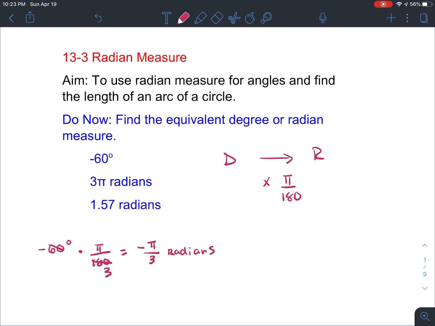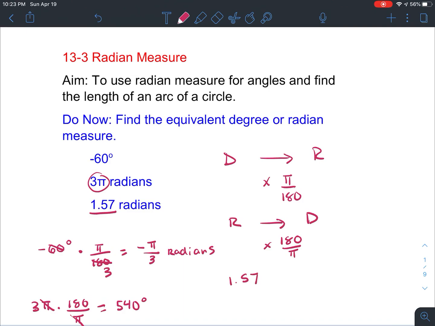pi over 3. Now, anytime we go in the opposite direction, from radians to degrees, we want to multiply by 180 over pi. A way to remember that is in most cases, we're given an example like 3 pi. Pi is already in our numerator. We want to make sure that we are able to cancel that pi out. So we multiply by something that has pi in the denominator to cancel out, which it does. So pi's cancel. We multiply 180 times 3, and we get 540 degrees.